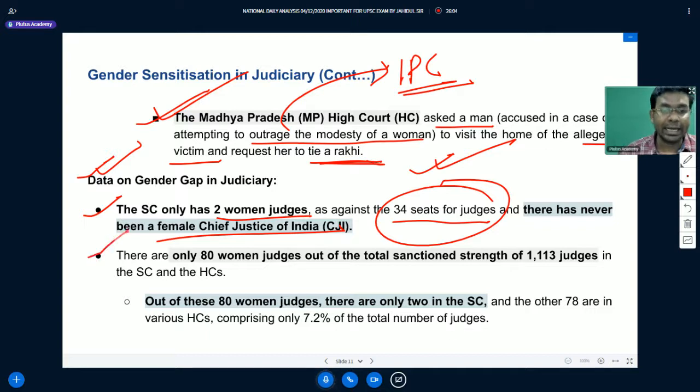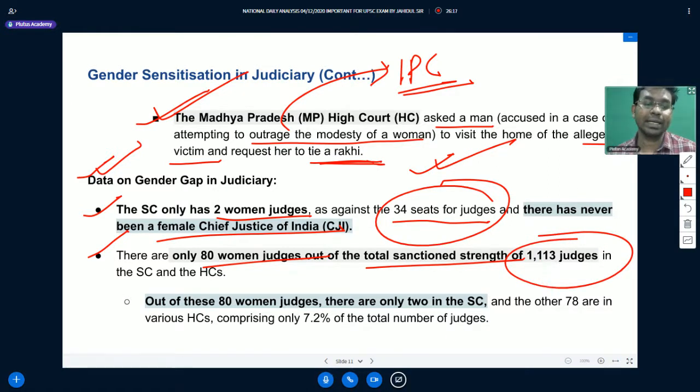There are only 80 women judges out of the total sanctioned strength of 1113 judges in the Supreme Court and high courts. So a total of 1113 judges are sanctioned, and out of them only 80 are women judges. Out of these 80 women judges there are only 2 in the Supreme Court, and the other 78 are in various high courts, comprising only 7.2% of the total number of judges.